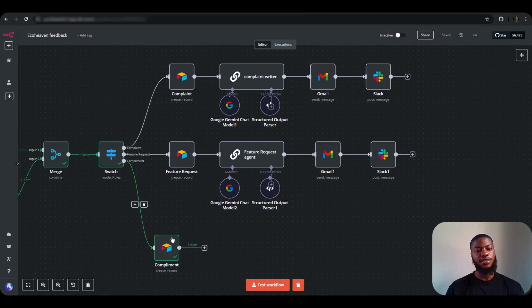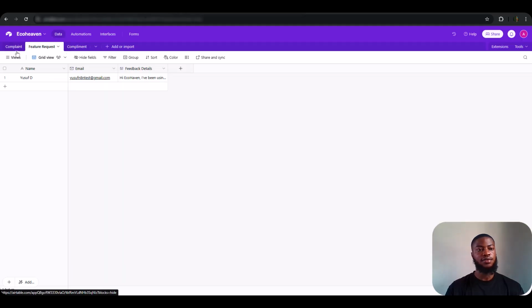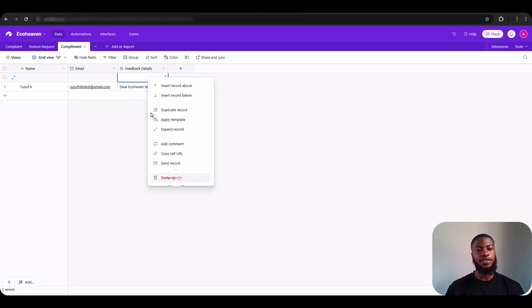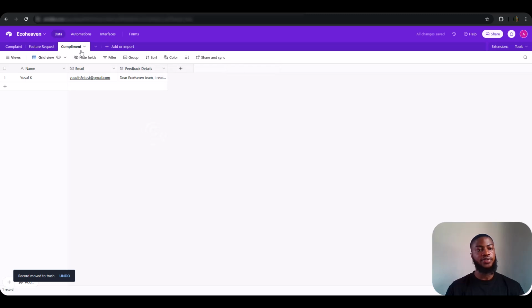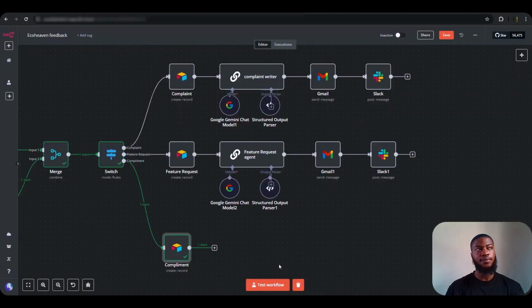Yeah, it came to the right node and it identified it as a compliment. Everything is working out fine. So let's check our Airtable to see compliments. Yeah, it came out nice and we have our actual compliments here, stored in our compliments table. So let's continue the workflow by adding the agents. Let me just copy this and duplicate. Yeah.